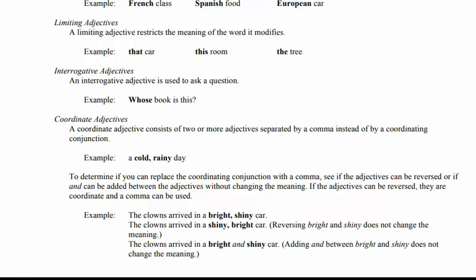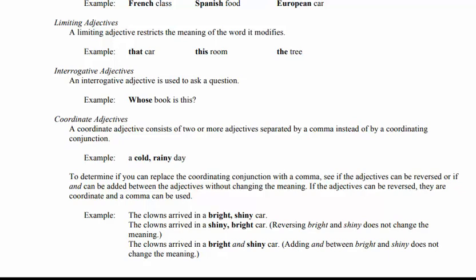If I use the words bright and shiny, and if I reverse these words and use shiny, bright, the meaning does not change, right? It also can be correct if I use the conjunction: bright and shiny car. By adding and between bright and shiny, it also does not change the meaning.